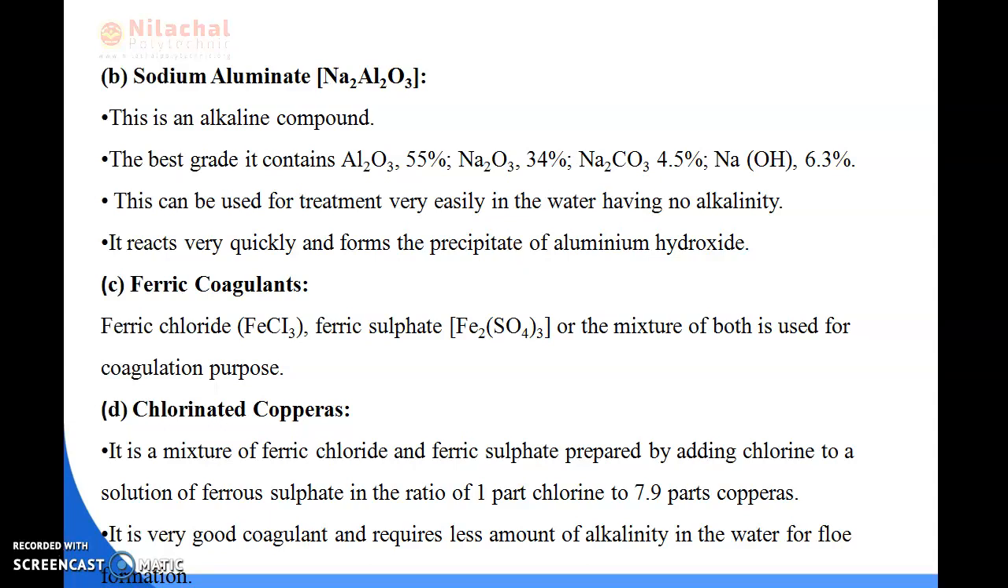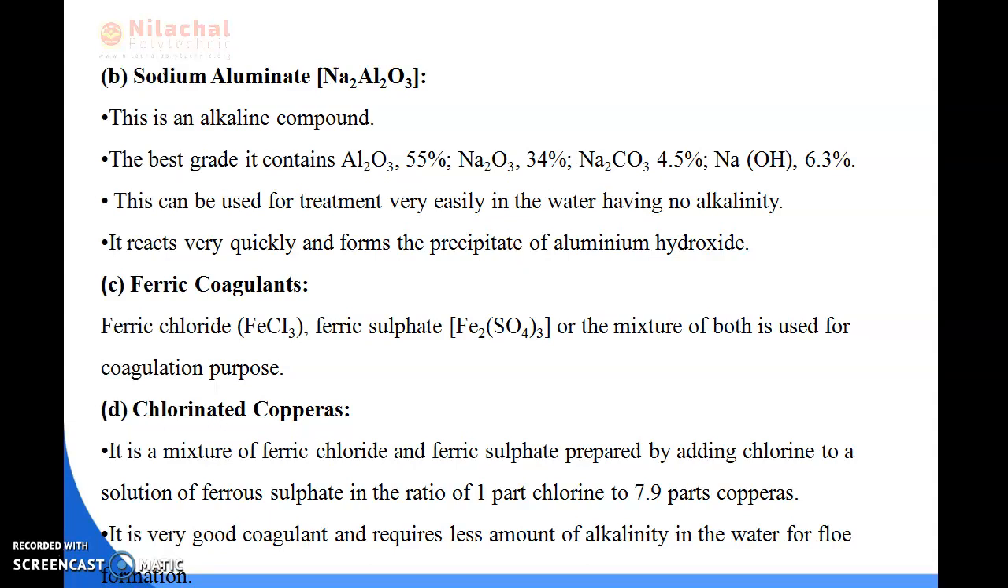So next, that is ferric coagulants. What do we mean by ferric coagulants? Ferric chloride, that is FeCl3, and ferric sulfate, that is Fe2(SO4)3. If we mix these two coagulants, this mixture is mainly used for the coagulation purpose, and it is used in the water treatment process.